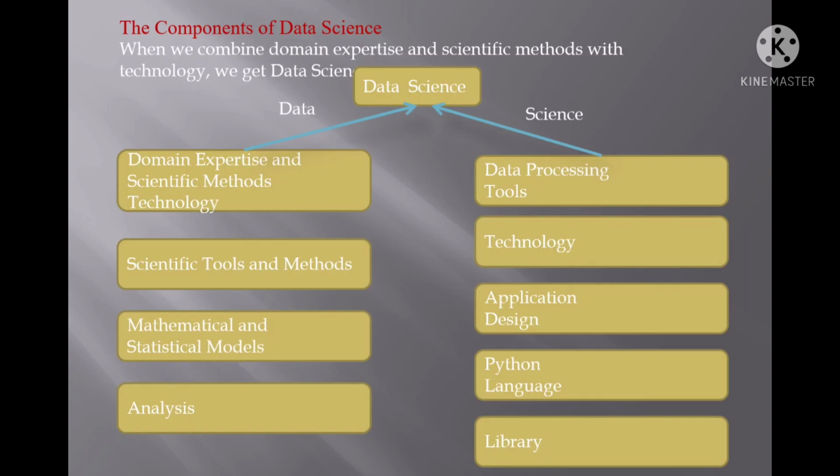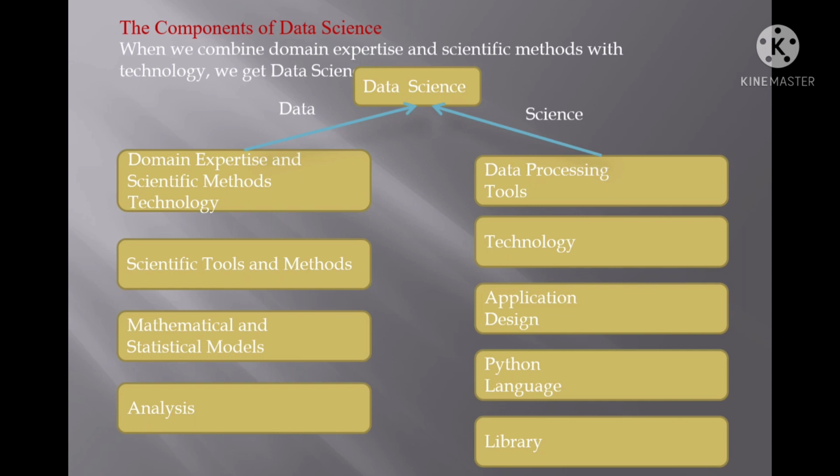The next is data science. Here I will explain only briefly a little part of data science, because data science is a very vast subject. As you know from its name, data science consists of two words, data plus science. Data I have already explained. Science here means we are combining technology, tools, methods, languages, apps and libraries. Combining all these things, we solve our problems so that we can achieve the goal. That is the main importance of data science.